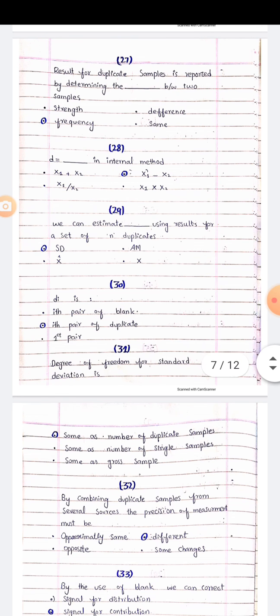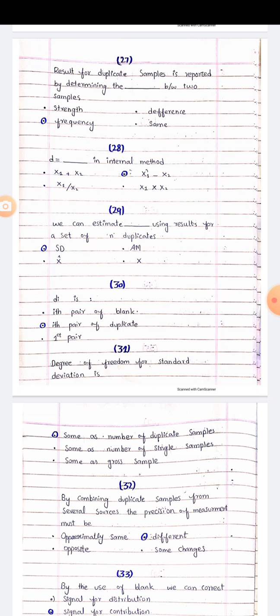MCQs number 26. Another name for duplicate sample created from a single gross sample. Divide sample, spread sample, break sample, single sample. The right option is spread sample. MCQs number 27. Result for duplicate sample is reported by determining the dash between two samples. Strength, frequency, difference, same. The right option is frequency.